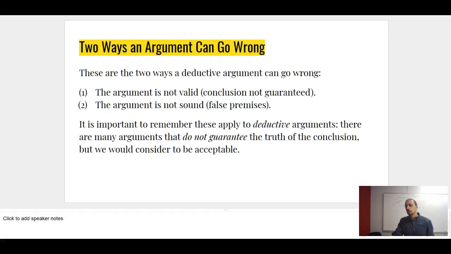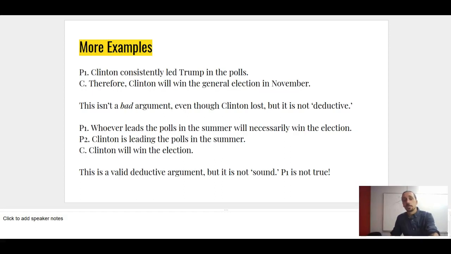From the point of view of this course, however, we're interested in those arguments that are valid. And sometimes we're going to be interested in the soundness as well, but mostly because it's a formal logic class, the formal property here, of course, is validity, not soundness. So, Clinton consistently led Trump in the polls. Therefore, Clinton will win the general election in November. This isn't a bad argument. It's not a deductively valid argument, and Clinton, of course, lost.